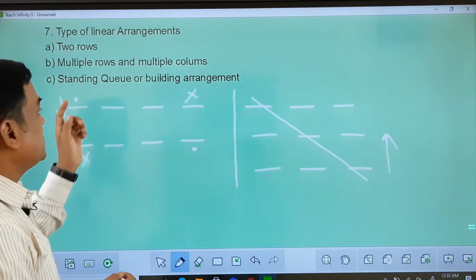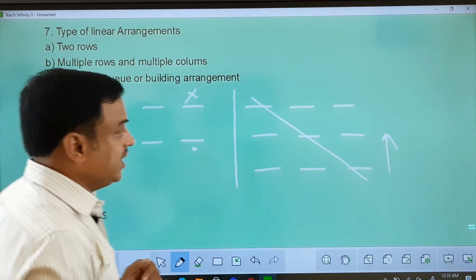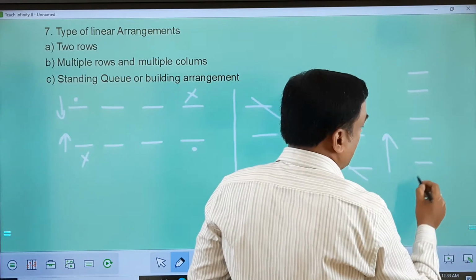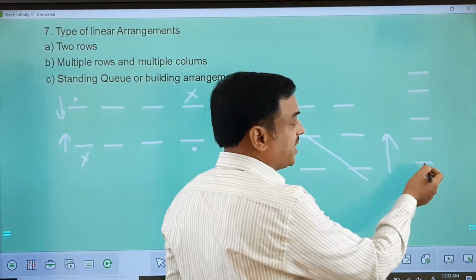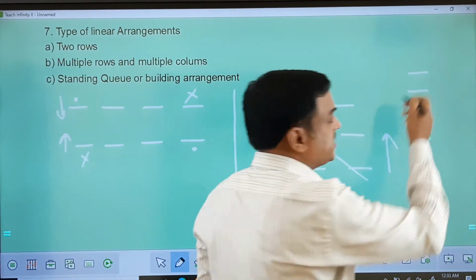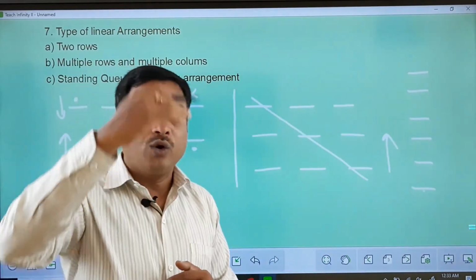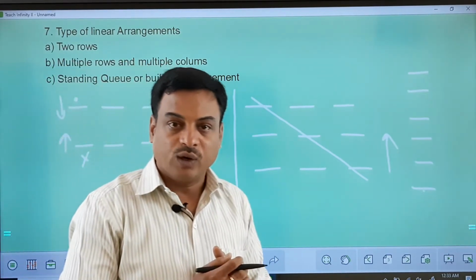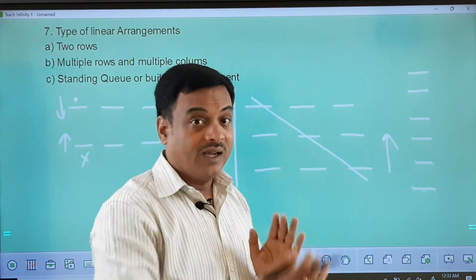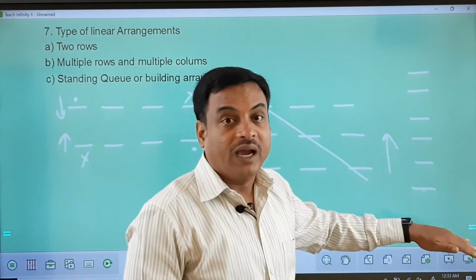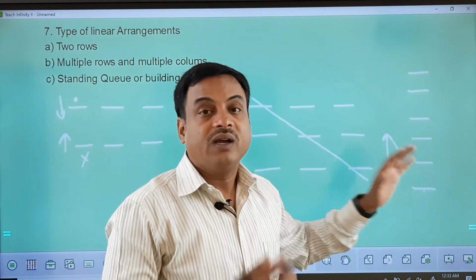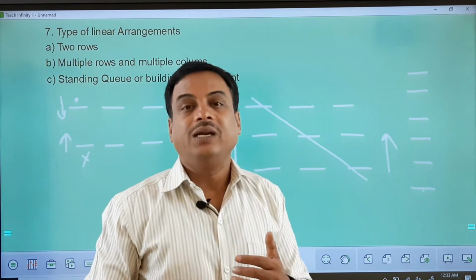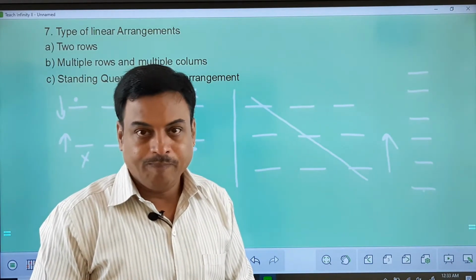And one more thing here, standing in a queue or a building arrangement. If you have people standing in a queue like this, or you have a building where you have first floor, second floor, third floor, fourth floor, fifth floor and sixth floor, people are arranged floor wise, then it is also said to be a queue or standing in a line kind of a concept. Here we don't have left and right, whereas we'll have front and behind positions. So we need to remember what is front, what is behind. A is 3 places in front of B, behind B kind of statements will be possible.